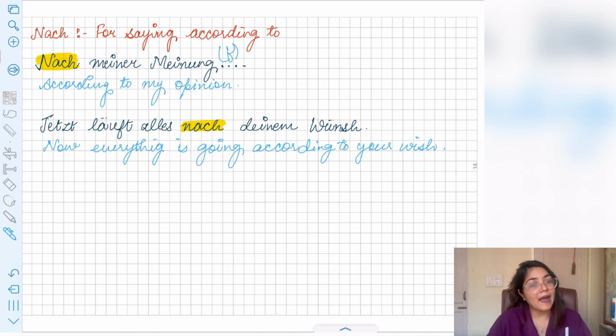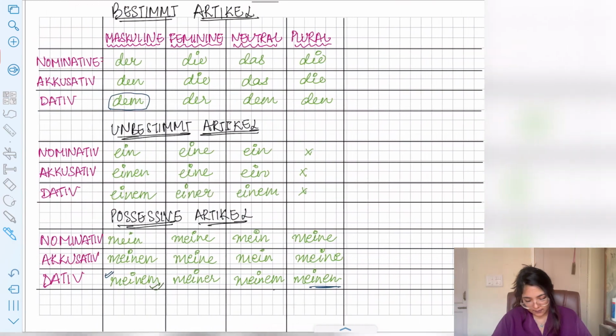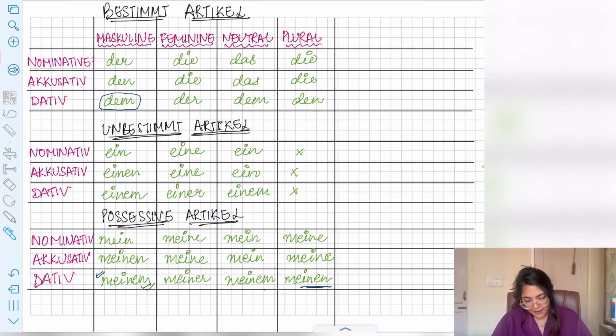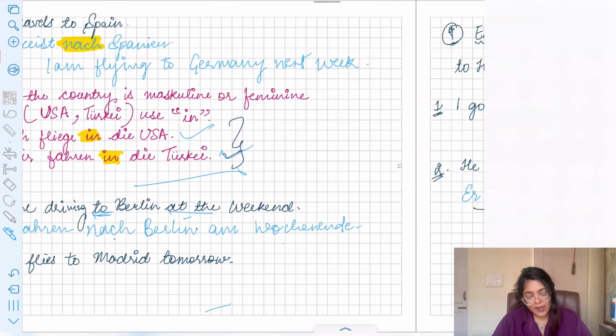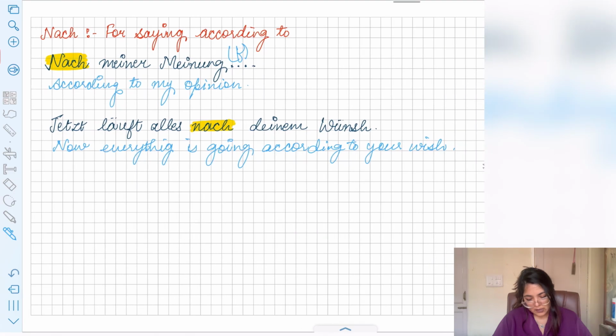We can go back to the table again, and you can see that feminine dative is meiner. That's why I am using meiner over here. So nach meiner Meinung.